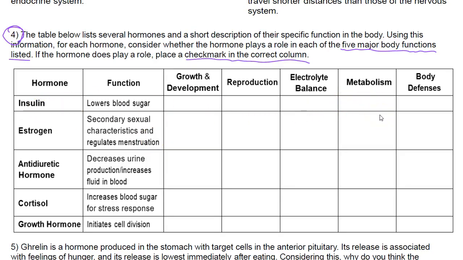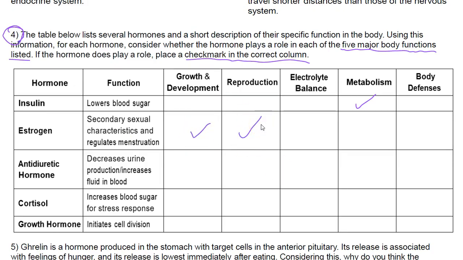Why? Metabolism is all about the food we eat and how we process it. If you have an issue with blood sugar, how you process the food you eat is also going to have an issue. So I can definitely put a check mark here. Estrogen. Estrogen is a secondary sexual characteristic and regulates menstruation. So definitely a part of growth and development. Definitely a part of reproduction as well.